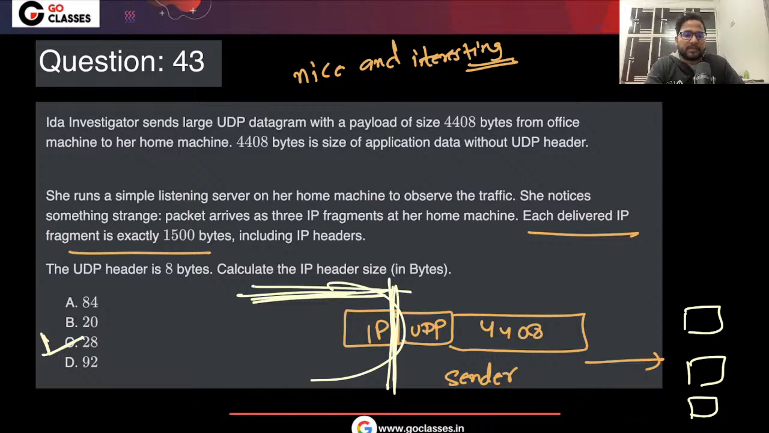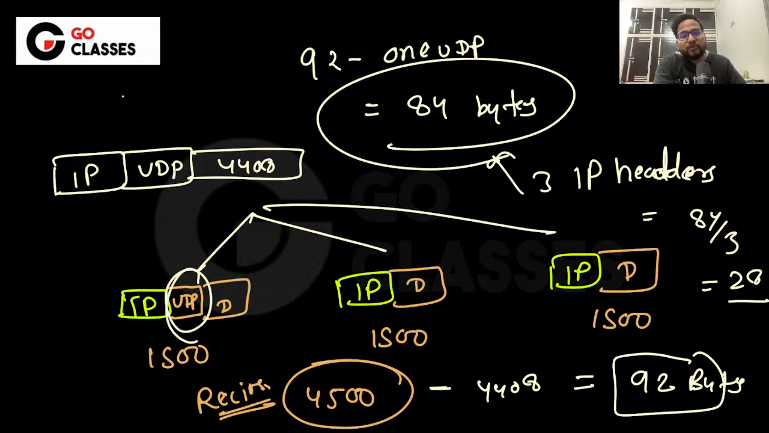If they ask you to calculate the IP header size, it is 28. But in examination, if they ask you to calculate the total IP headers size, then it will be 84, right? Just be careful about what they are asking in the exam. And also in this particular question, UDP is only at one place, not at 3 places.